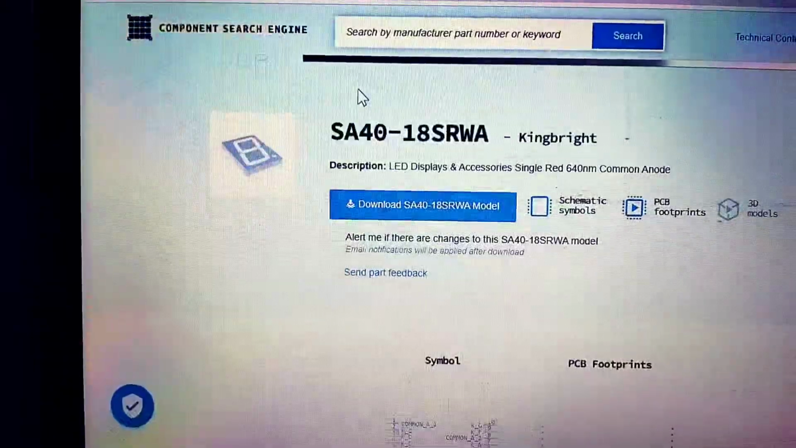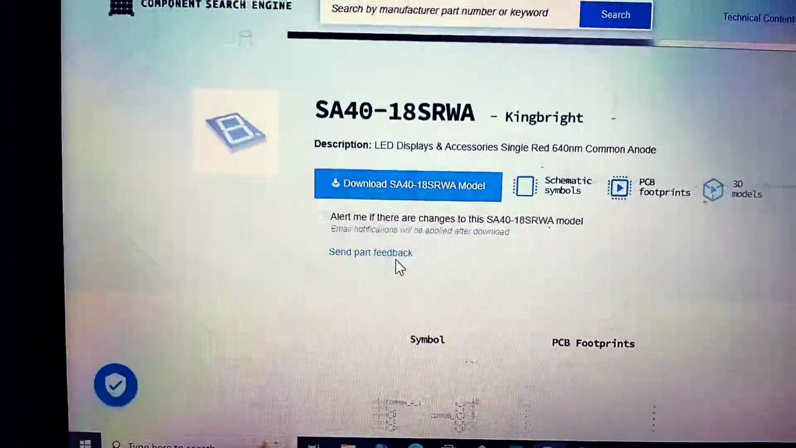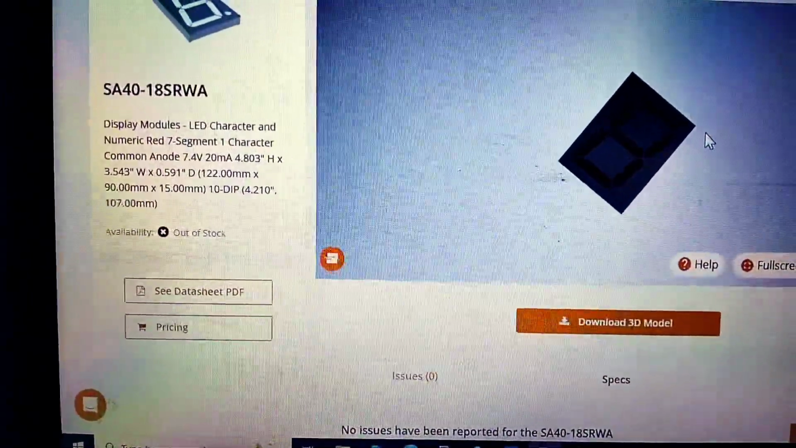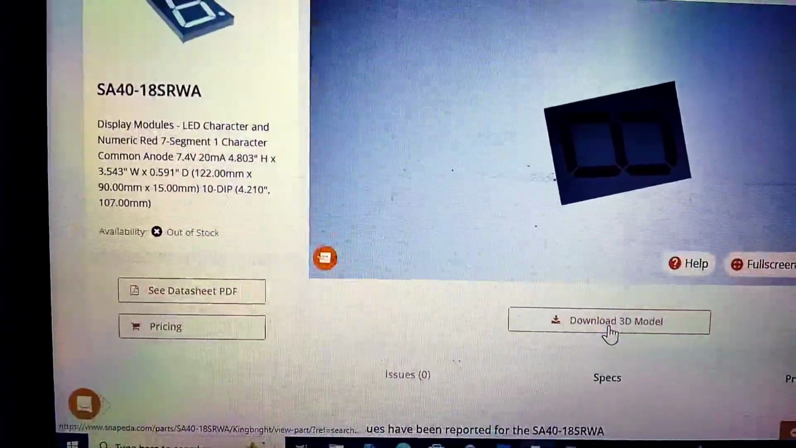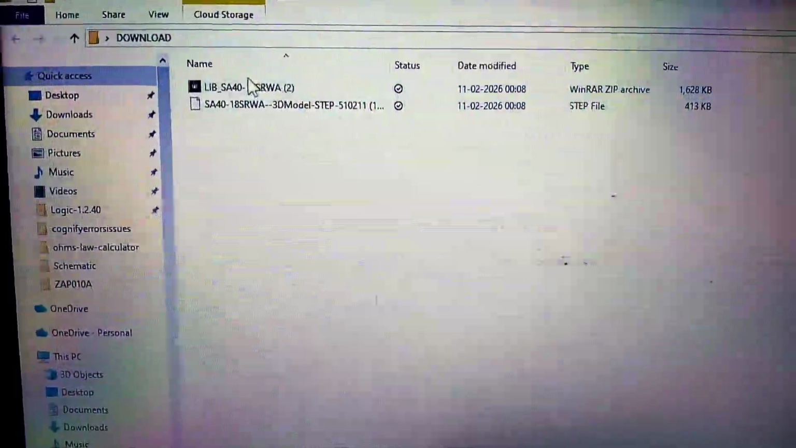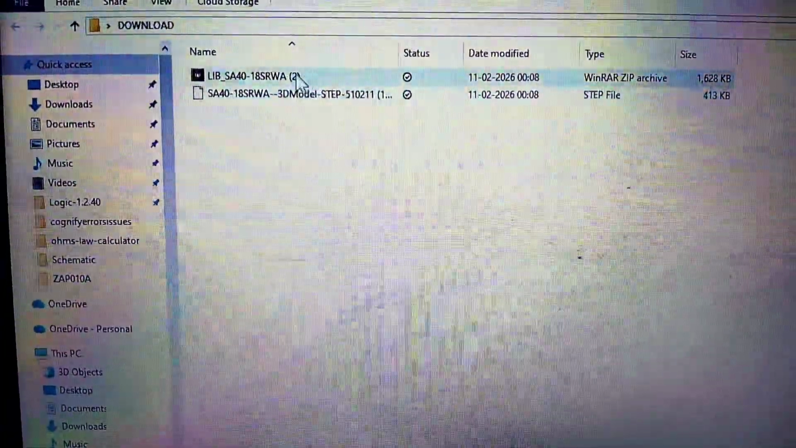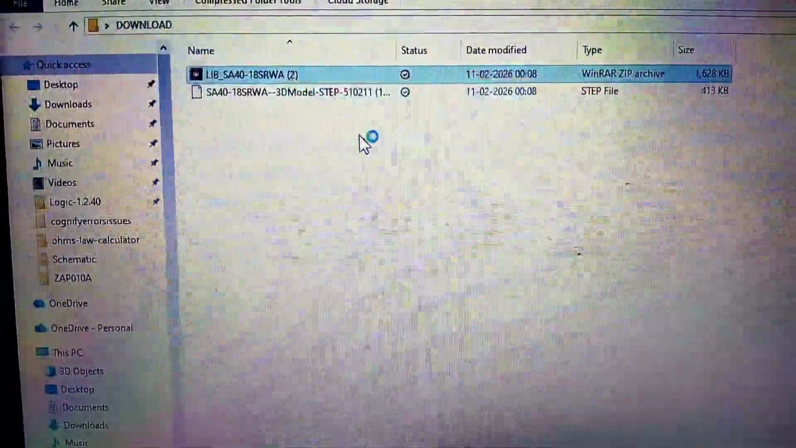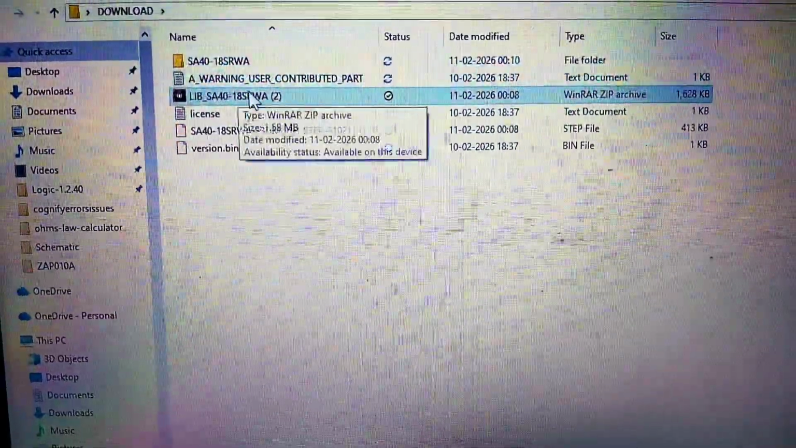So I'm using Component Search Engine to install the symbol and PCB footprint of the component. Now for 3D I'm using SnapMagic. So this is the model. Now click on download 3D model. So it gets downloaded. When you go to the download folder, here you will have a WinRAR zip folder and a STEP file. So extract this folder. When you extract this, these files appear.